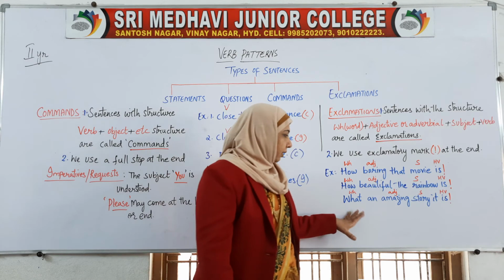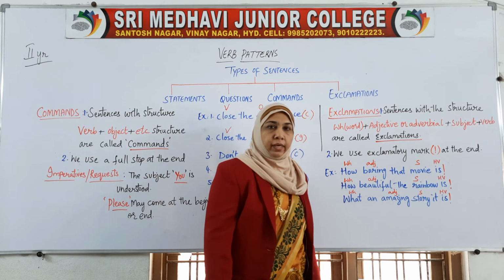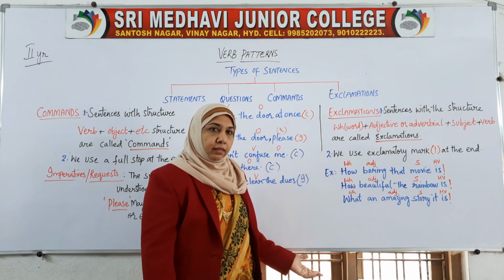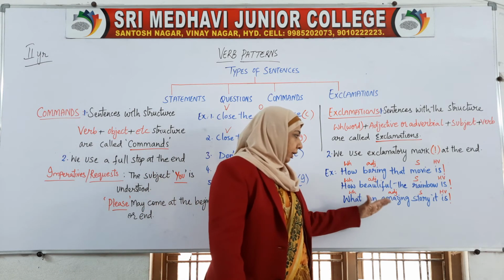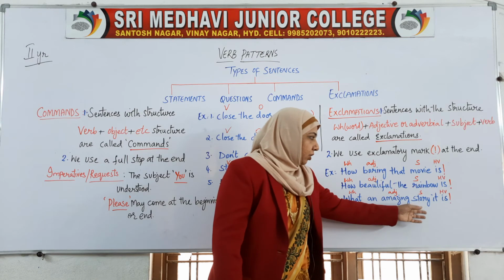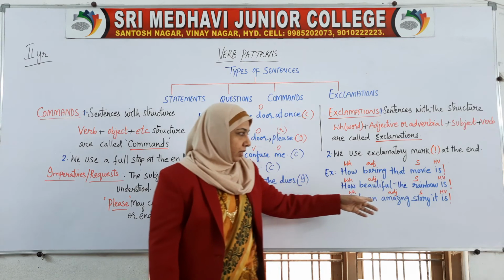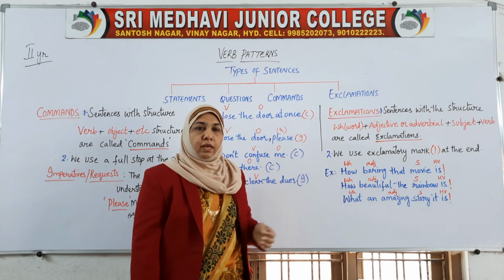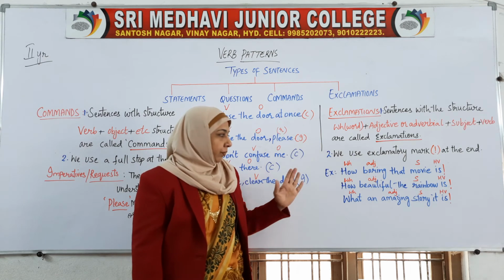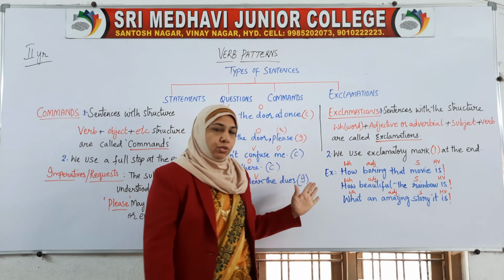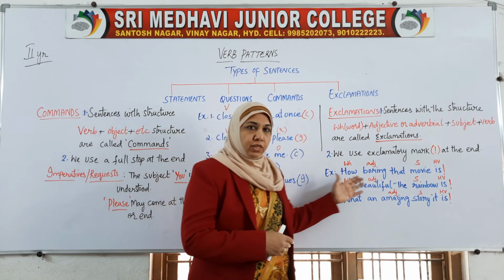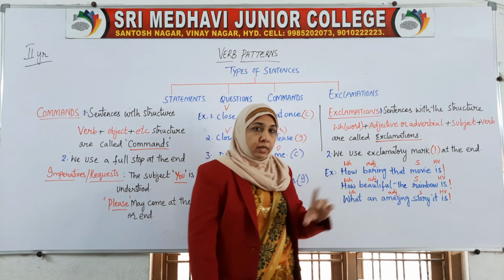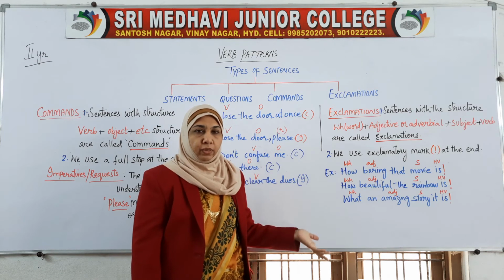Now next is: What an amazing story it is. Again, this starts with the WH family. Amazing is the adjective, story is the subject here, and obviously the helping verb is is. All these sentences show sudden emotions, not necessarily good, bad as well.